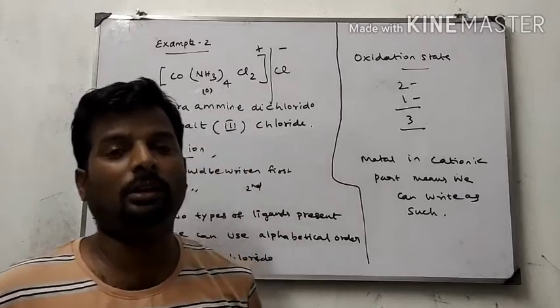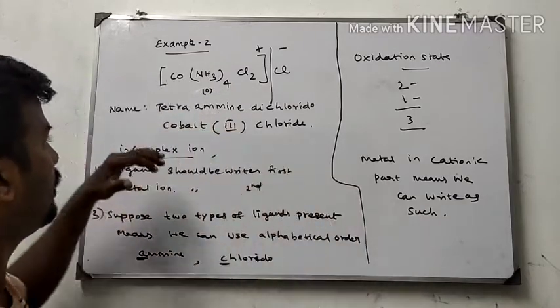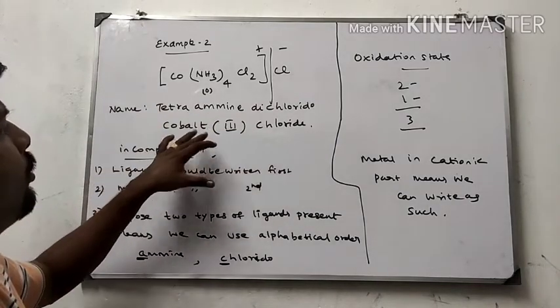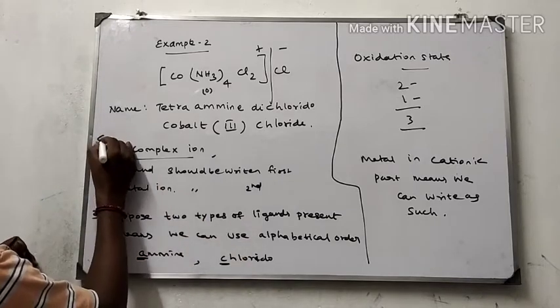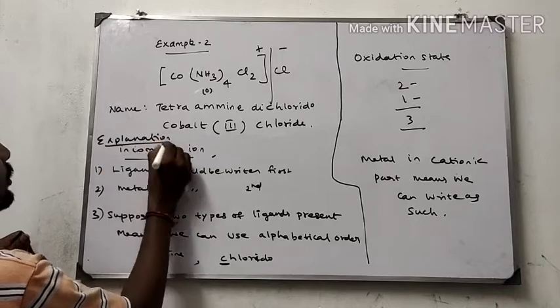Hello students. Now I am going to talk about the second example. This is the structure. The name of the compound is tetraamine dichlorido cobalt 3 chloride, and the explanation is given here. Okay.